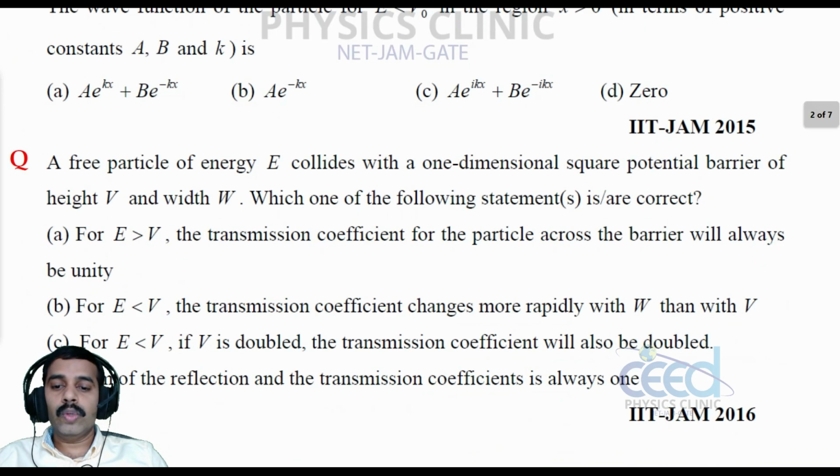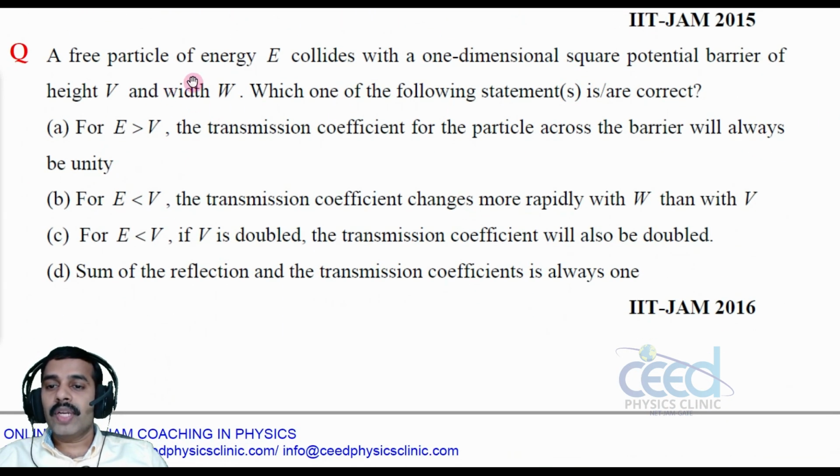Now let us come to another problem. A free particle of energy E collides with a one-dimensional square potential barrier of height V and width W. Which one of the following statements is or are correct?